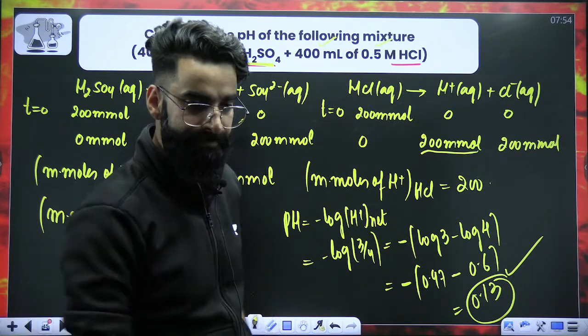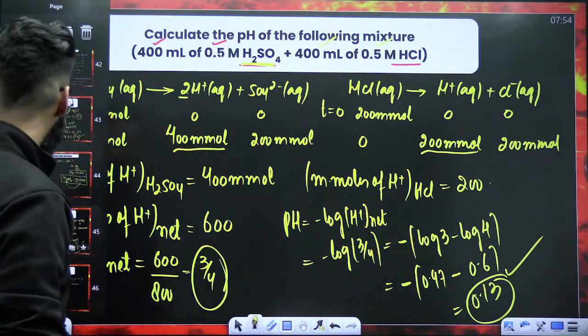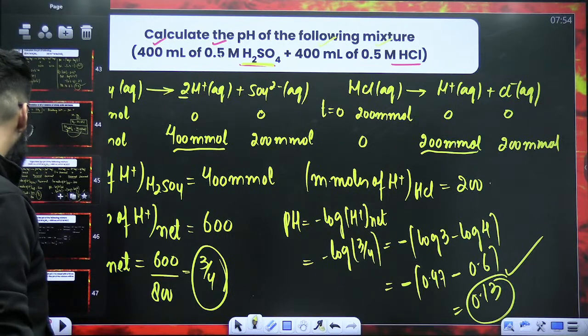Agreed? Is this clear to every single guy? Quickly in the chats, people.